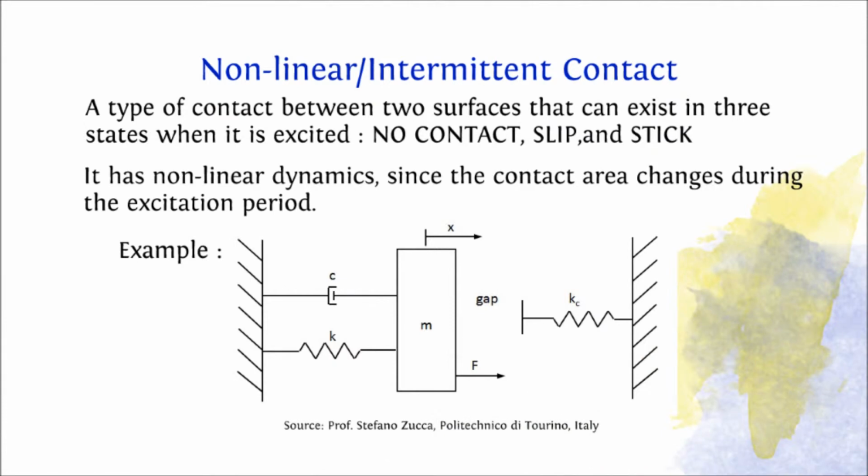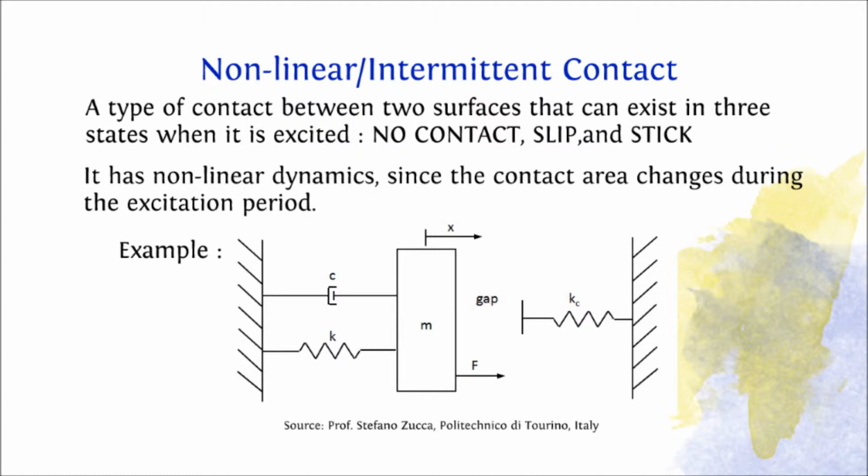A nonlinear or intermittent contact is a type of contact between surfaces that can exist in three states in a period where it is excited, or when a force is applied to the structure containing intermittent contact. The three states are no contact, slip, and stick. It is considered a nonlinear behavior since the area of contact changes.